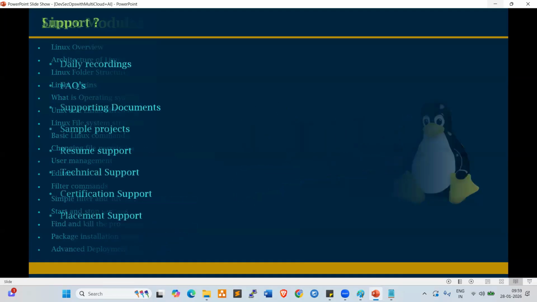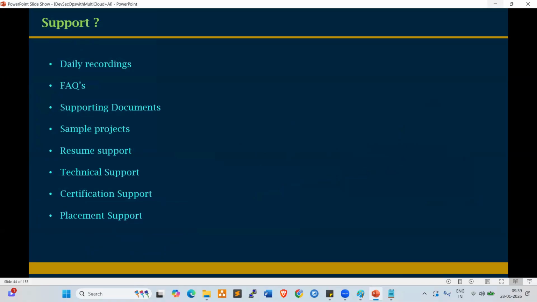What kind of support do we provide? Daily recordings will be provided, FAQs, frequently asked questions, supporting documents, sample projects, resume preparation. I prepare your resume. Technical support: every batch has a WhatsApp group where you can post screenshots while practicing. If you are facing any issues, post the screenshot and I'll give you solutions. Certification support: I give you support to clear the exam. Placement assistance we also provide.